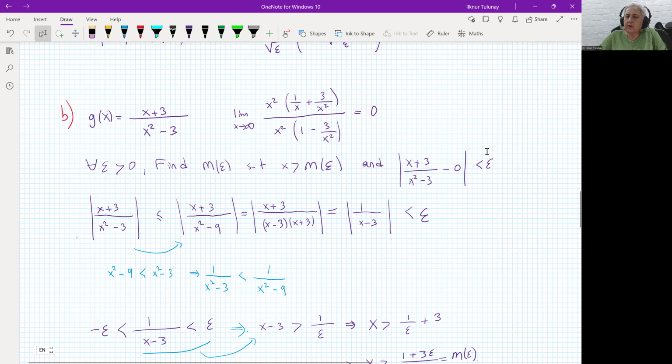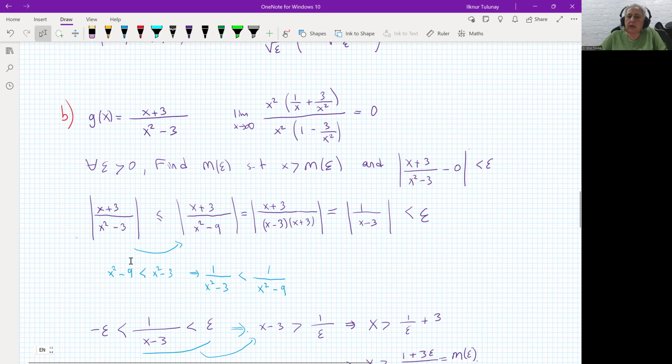Now again, we would like to play with this one and find an expression depending on epsilon such that all x's will be bigger than that and satisfy this condition at the same time. Okay, so x plus 3 over x squared minus 3. I choose to do this process because x squared minus 9 is smaller than x squared minus 3.